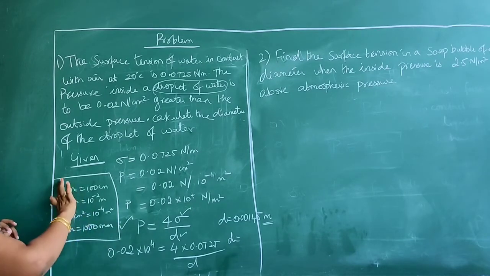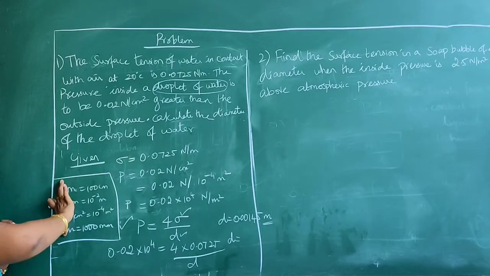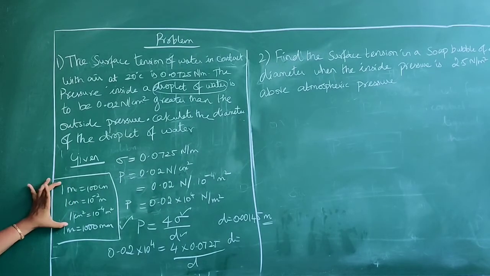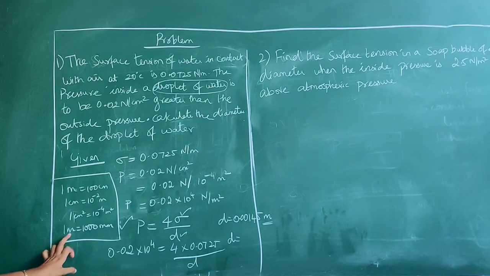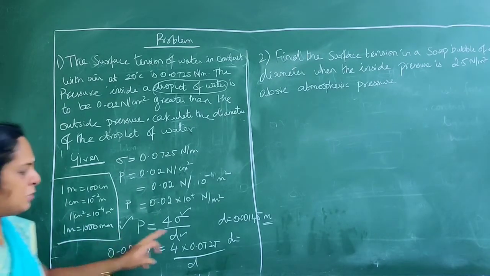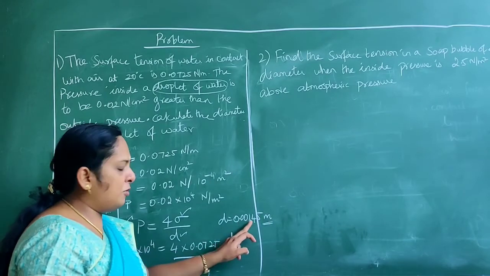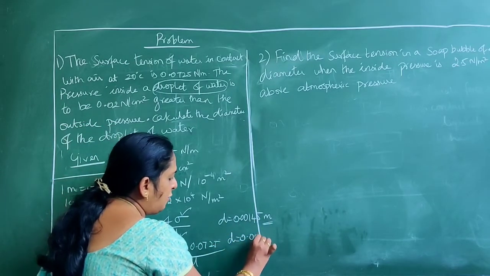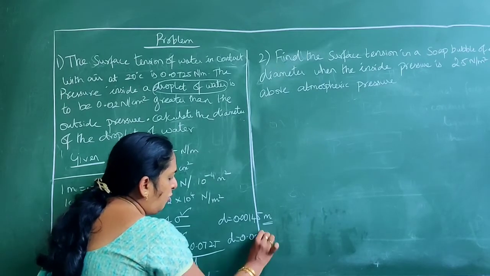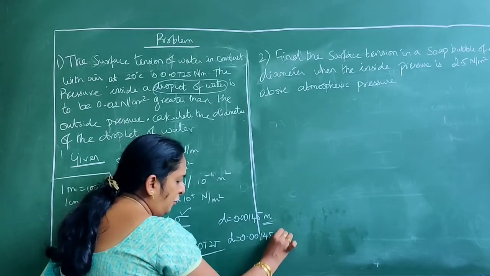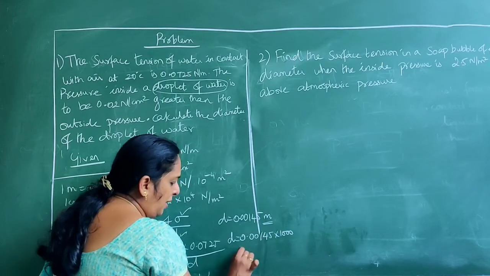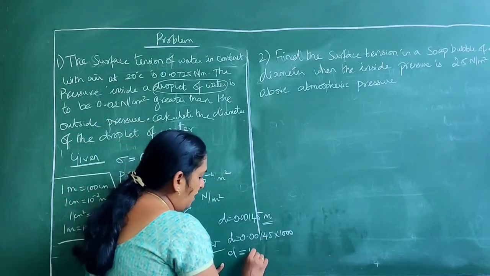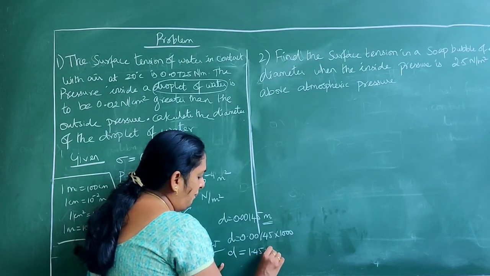See, these are all the basic units you have to remember always. For any problem, not only for fluid mechanics, for any other subjects also you need this basic conversion. So 1 meter is equal to 1000 mm. So here it is 0.00145 meters. So the diameter is 0.00145 into 1000 because I am converting into mm. So the diameter of the droplet will be 1.45 mm.